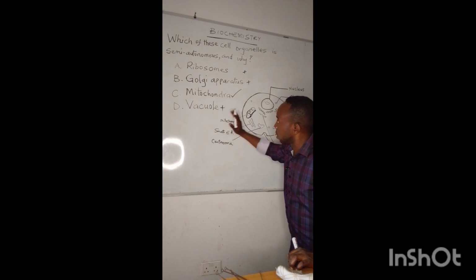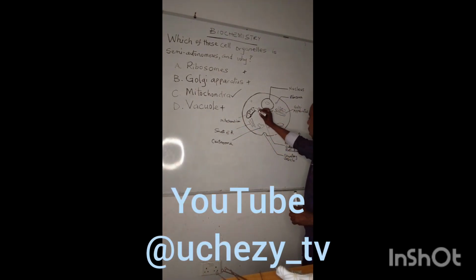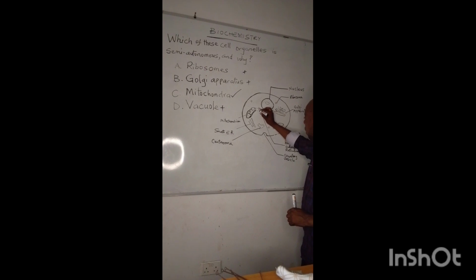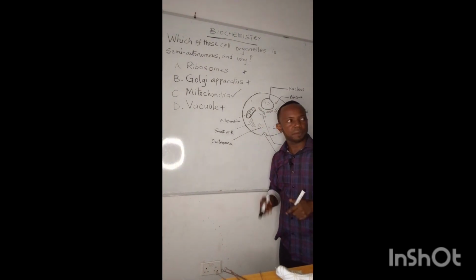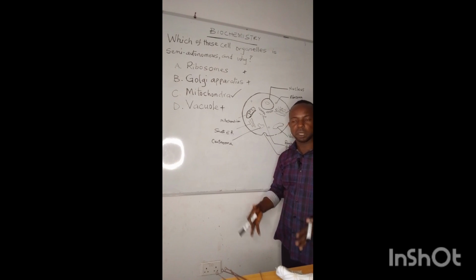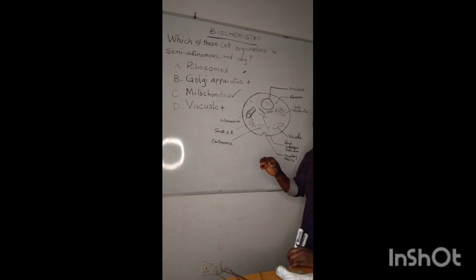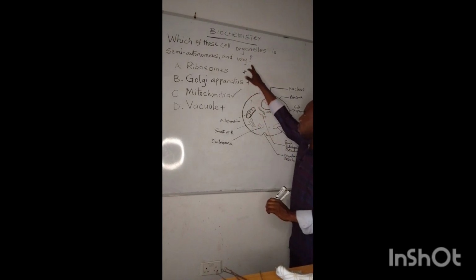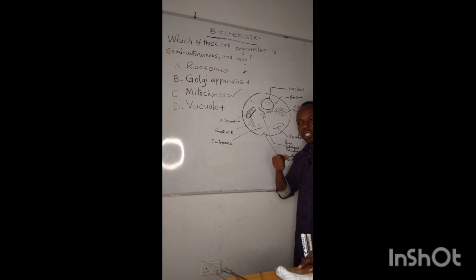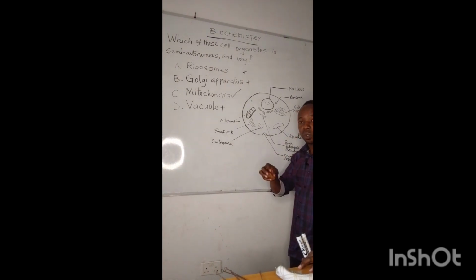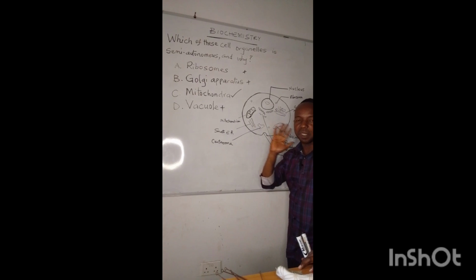So mitochondria is an organelle. Look at the structure here. Most people know it as the site for energy synthesis. Some people call it the powerhouse of the cell. But mitochondria is able to produce some of its proteins. Mitochondria is the organelle that does not depend completely on the nucleus. That is, it is a semi-autonomous organelle. Why? Because it has genes that help it to produce some of its proteins.